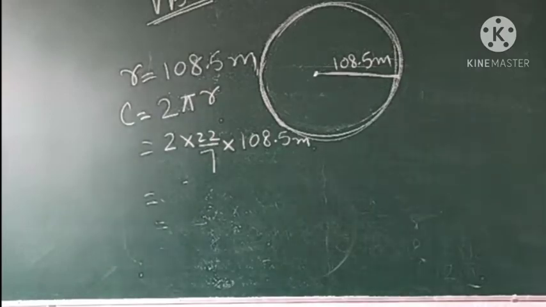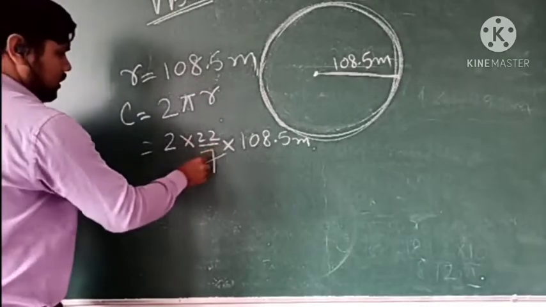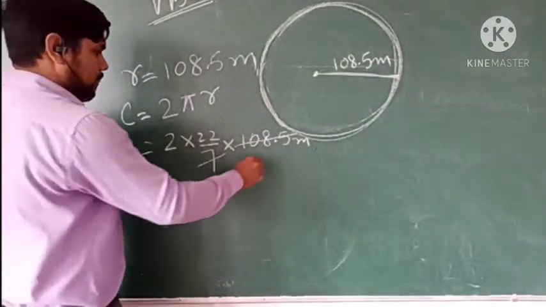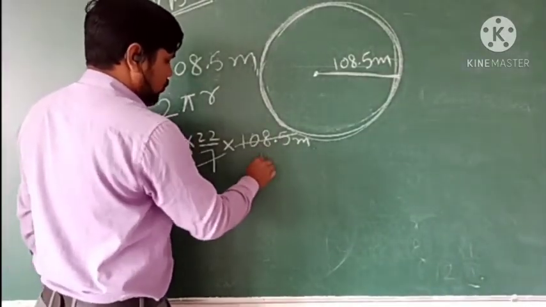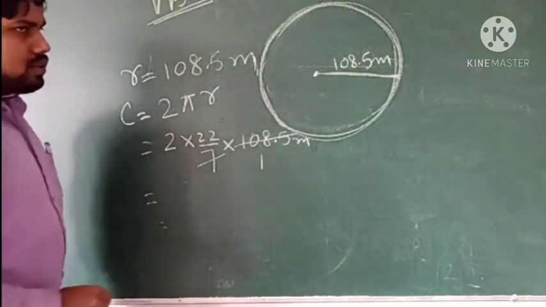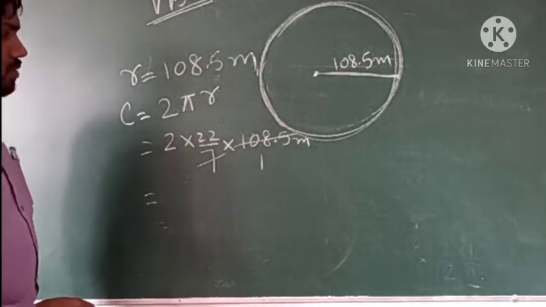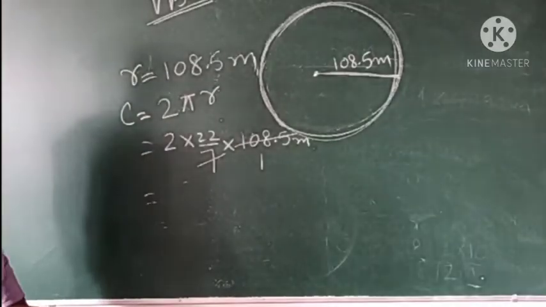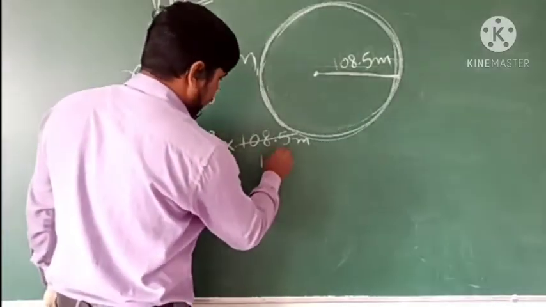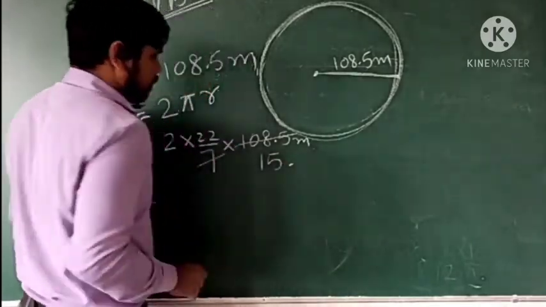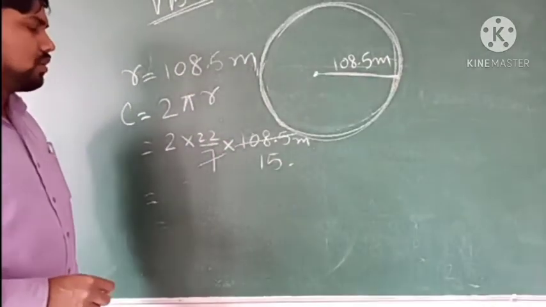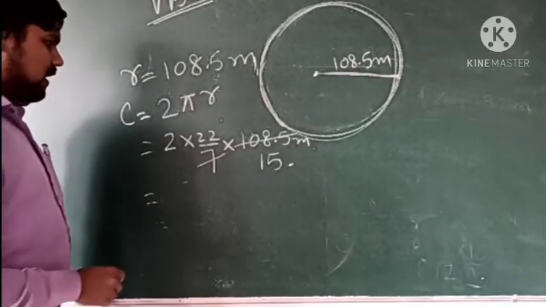We will now cancel out 7 and 108.5. So it will cancel in how many times? 7, 1 are 7. Then 38, 7, 5 are 35, so 5 times, then decimal, then 35 again, 7, 5 are 35 again in 5 times.